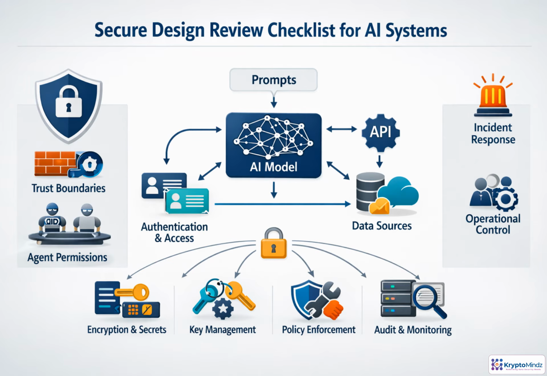A secure design review is where architectural risk gets caught before code hardens it. For AI systems, treat prompts, models, tools, APIs, identities, data stores, and logs as one connected system. Ask where trust boundaries sit, who or what can act, and how permissions are constrained. Trace data from input to retrieval, model output, and storage. Then verify encryption, secrets, policy checks, audit trails, incident hooks, and clear operational ownership. Anything unclear is not a pass. It needs review.